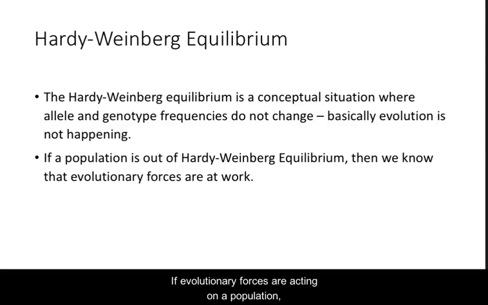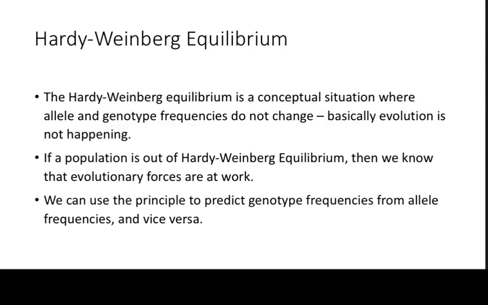If evolutionary forces are acting on a population, by calculating if the allele and genotype frequencies are consistent with what we expect, and assuming that the population meets all the assumptions of Hardy-Weinberg, we know that if it deviates from what we expect, then we can infer that some external force is actually acting on the population. So under Hardy-Weinberg equilibrium, we can predict genotype frequencies from allele frequencies and vice versa, because of the relationship they have under the assumptions of the Hardy-Weinberg Principle.